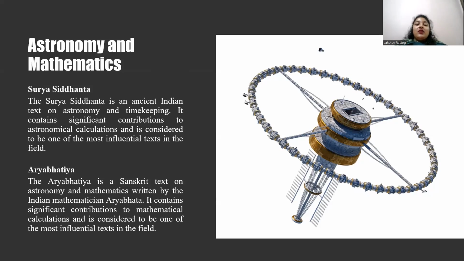Identification of constellations: they identified and named many constellations, including the pole star, which is Dhruva. Development of the nakshatra system: they divided the sky into 27 nakshatras and used them to predict celestial events. Concept of the universe: Indian astronomers believed in a vast, infinite universe with multiple galaxies and stars.